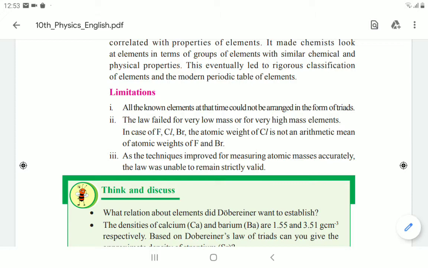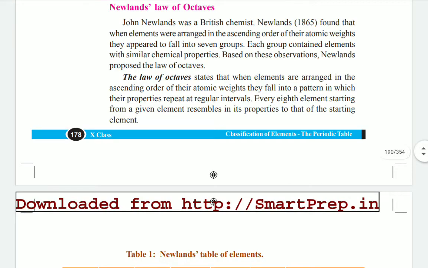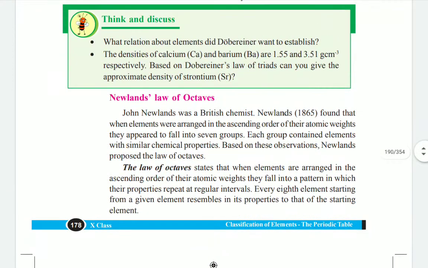The arithmetic average of the first and third elements is not always equal to the atomic weight of the middle element, so this law fails. That's why we are going for another classification of elements, children.